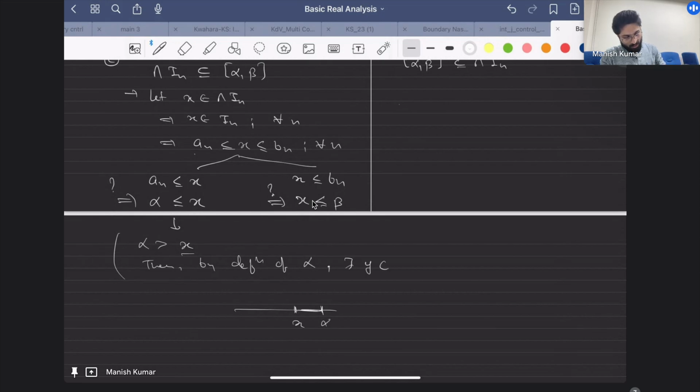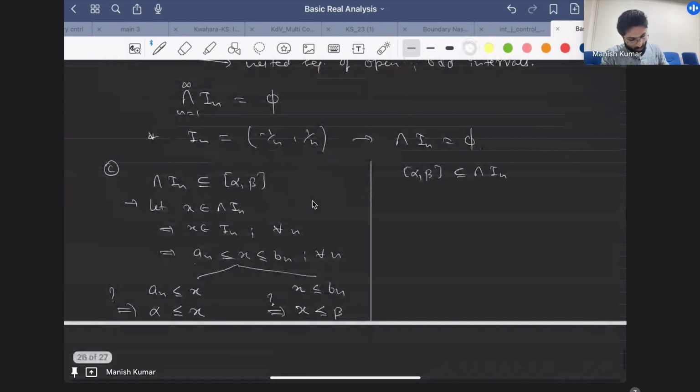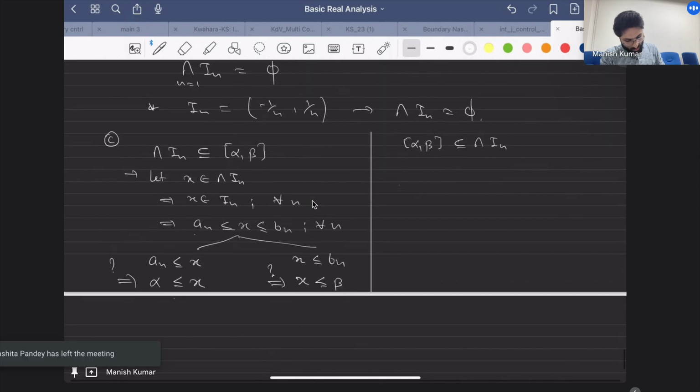Anyway, now in the same way, what does it prove? This proves that alpha is less than or equal to x, which is less than or equal to beta, that is x belongs to [alpha, beta]. For the other inclusion, you choose some x from the closed interval [alpha, beta], and then you have to show that this belongs to I_n for all n.